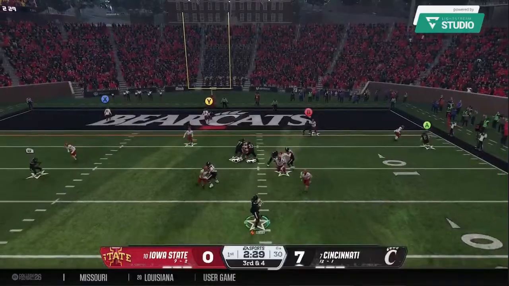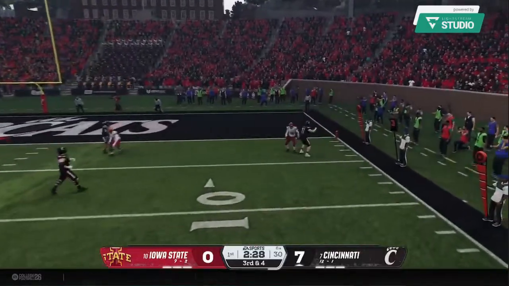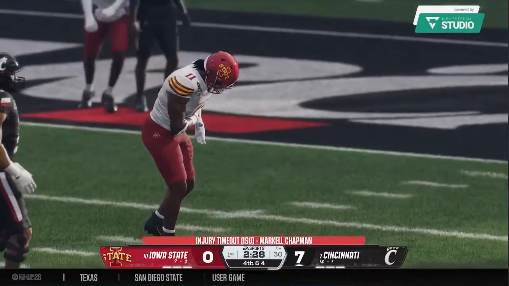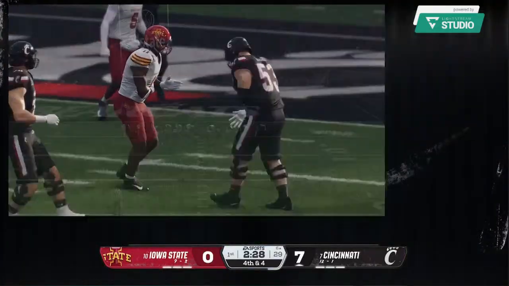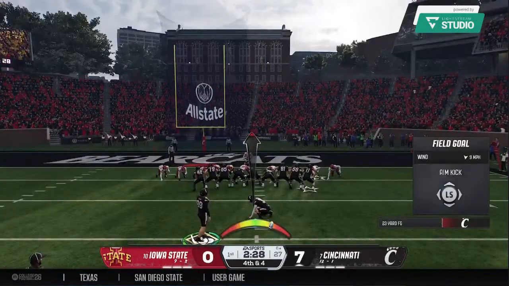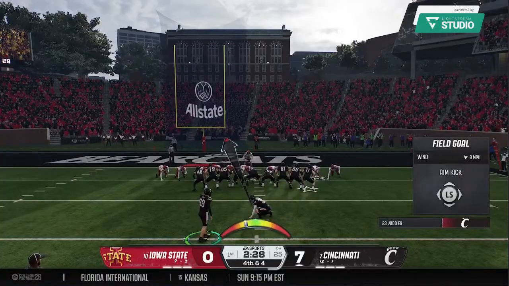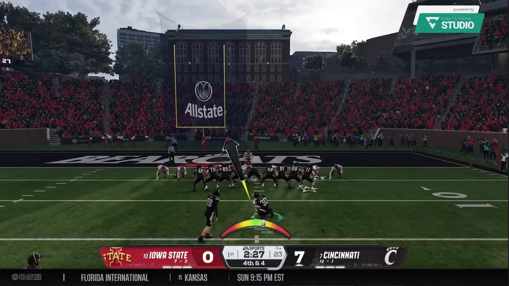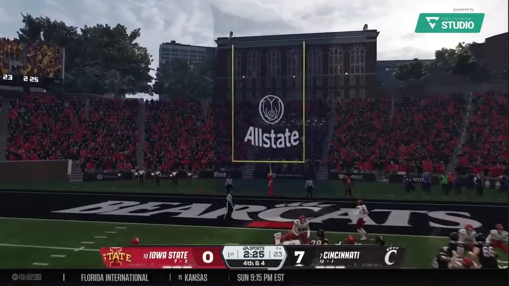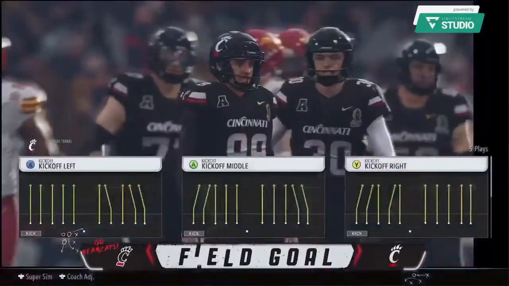3rd down play here out of the shotgun. Trying to get the throw off. And he throws it away there, avoiding a mistake on 3rd down. And now a 4th down decision coming up. The decision is not to go for it on 4th down. Here comes the field goal team. We got it. The field goal is good.